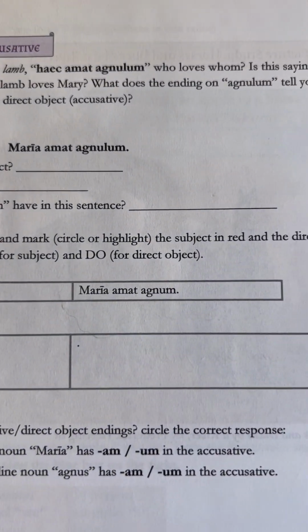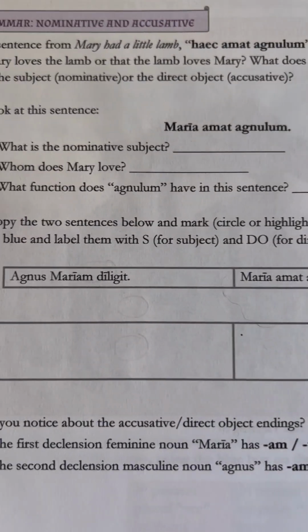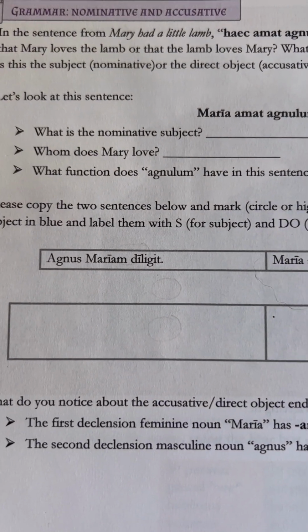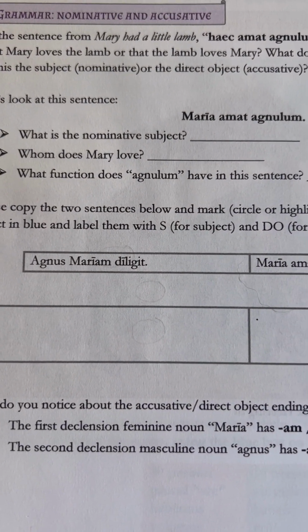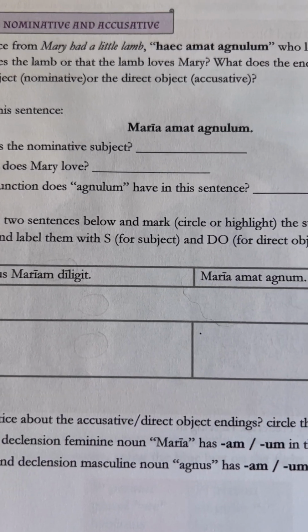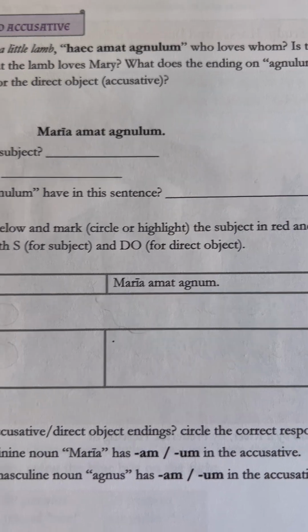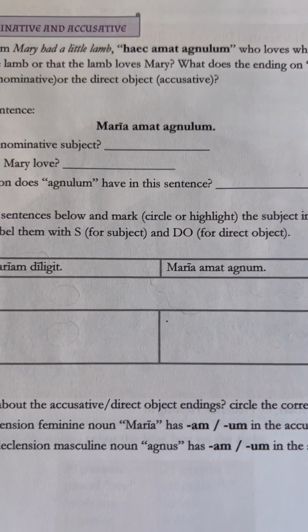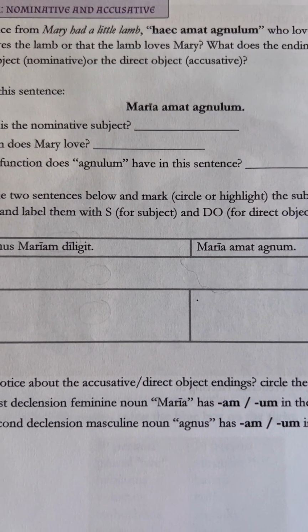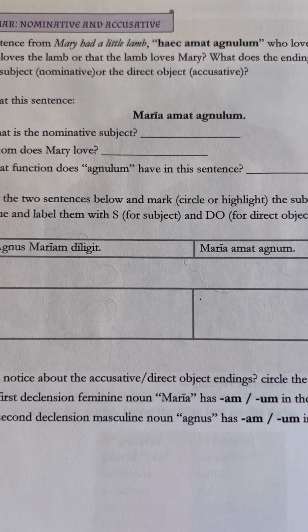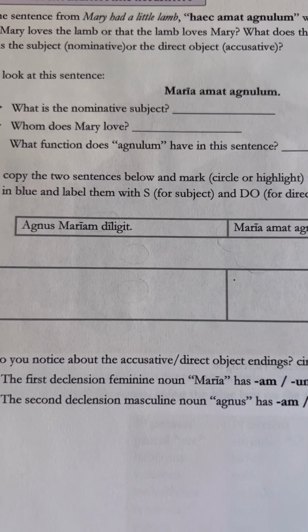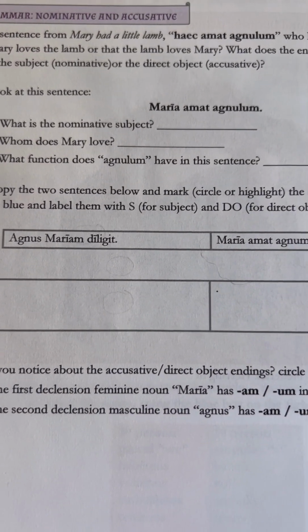And what does the ending in annulum tell you? Is this the subject, the nominative, or the direct object, the accusative? So in annulum, is it the subject or the direct object? Well, we're not going to figure that out quite yet. We're going to figure it out by looking at another sentence altogether, which is right here.